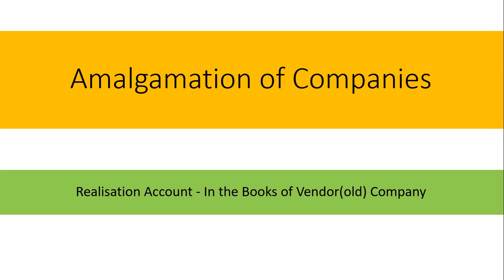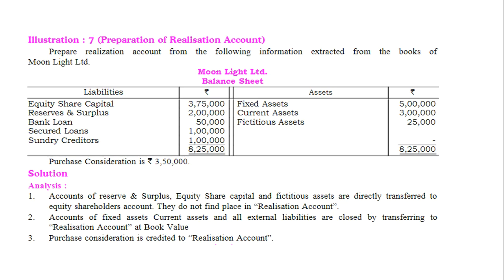In the realization account, whether the assets are taken over by a new company or not, we are going to transfer all the assets and liabilities and clean the balance sheet of the old company, that is the vendor company. In this way, we are going to make a realization account and transfer all assets and liabilities at balance sheet value, that is book value.